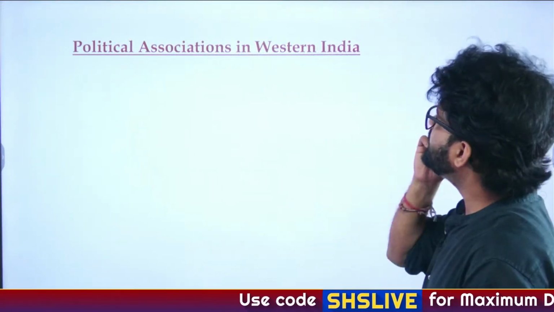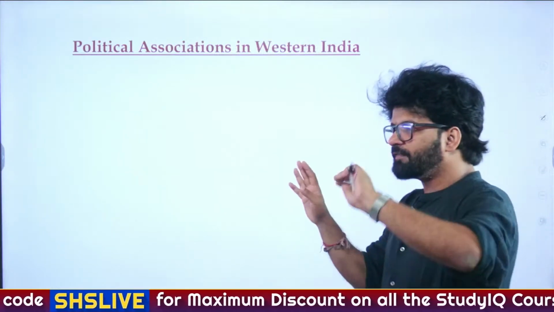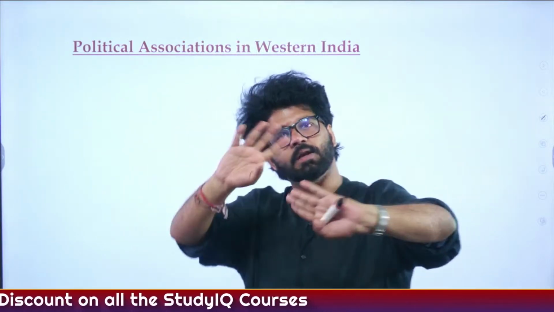So let's talk about the political associations in Western India. We have seen political associations in Eastern India, 6, and then Western, Southern, Northern all combined, 6, because we know Bengal is the epicenter.